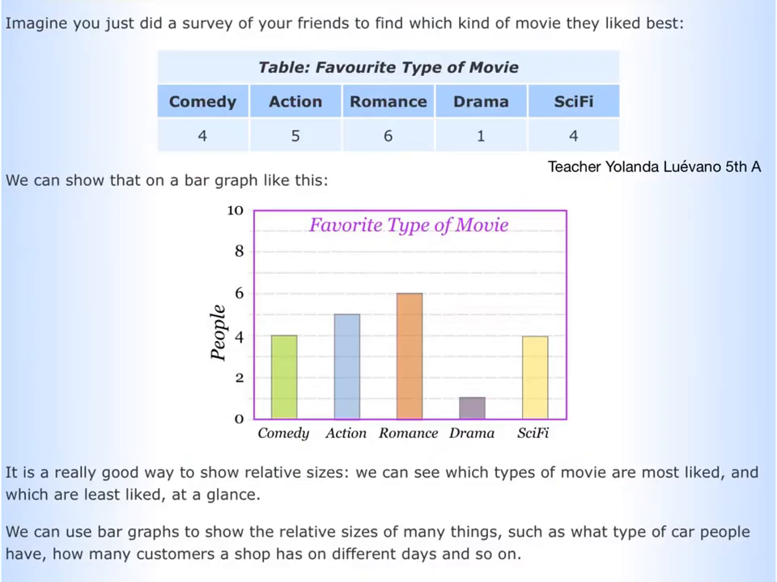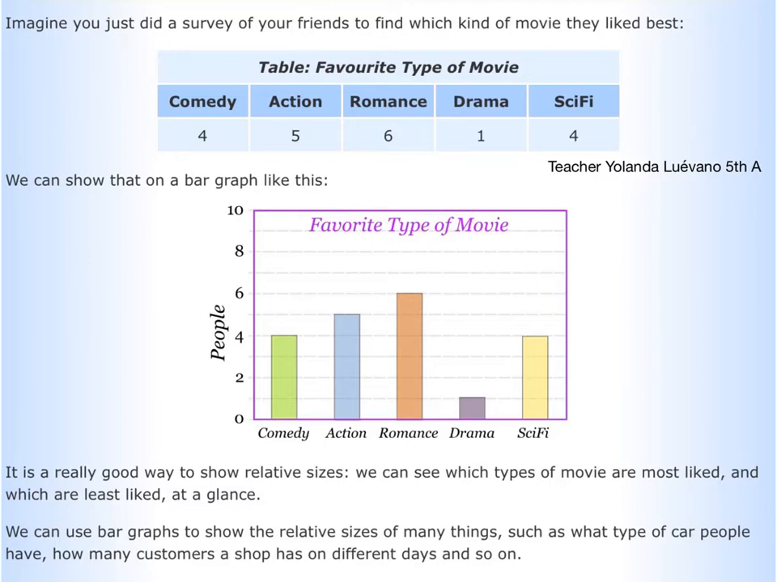Now, in our content areas notebook, we're going to copy this. I'm going to explain them to you. In this one, it says, imagine you just did a survey of one of your friends to find which kind of movie they liked best. And here we have the results. The table is my favorite type of movie. 4 people voted for comedy, 5 voted for action, 6 for romance, 1 for drama, and 4 for sci-fi or science fiction.